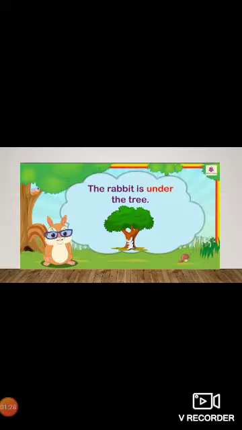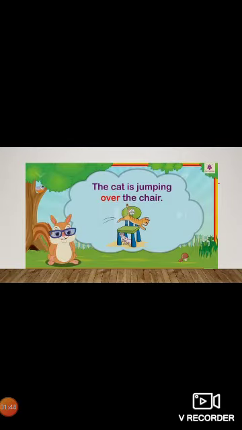Now look at example number 2. The rabbit is under the tree. Here under is preposition and it tells us the position of the rabbit. Here rabbit is a noun. Now look at example number 3. The cat is jumping over the chair. Here over is preposition. Okay boys, these are the examples of prepositions that we have discussed.